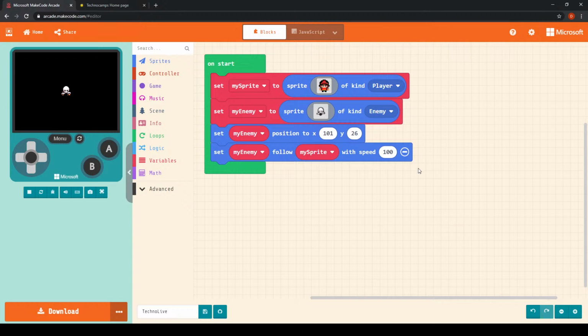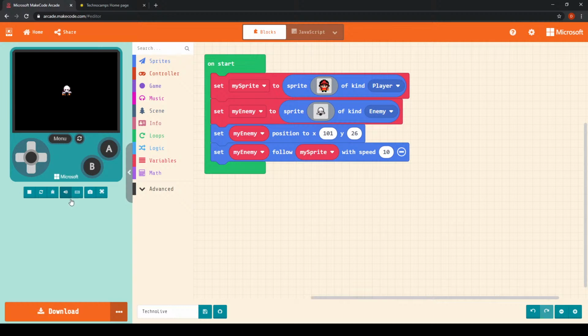So what we can do is change this speed, and I found, personally, a good starting speed to be around 10 units. Okay. Now, if I restart, we can see that the enemy sprite takes a lot longer to catch up with the player sprite.